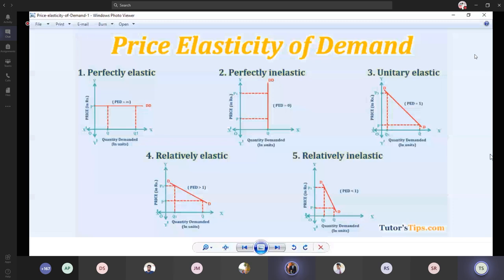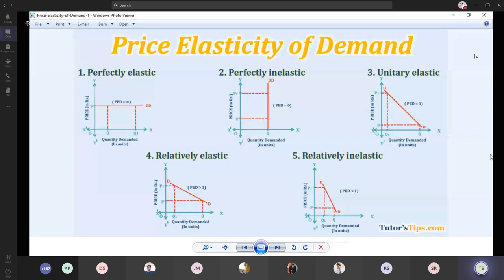And for the elastic demand, the value will always be greater than 1, maybe perfectly elastic or relatively elastic. These two diagrams, 1 and 4, have a value greater than 1, and the other two, 2 and 5, are inelastic demand, which always carries a value above 0 but less than 1.